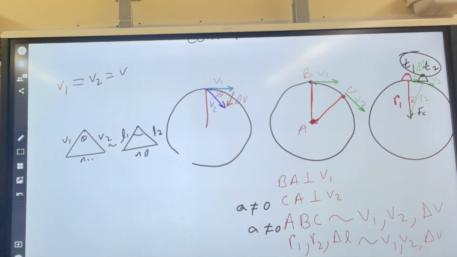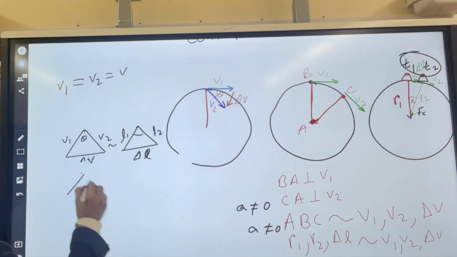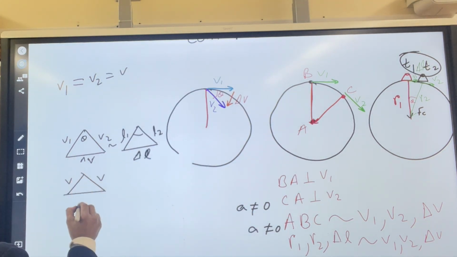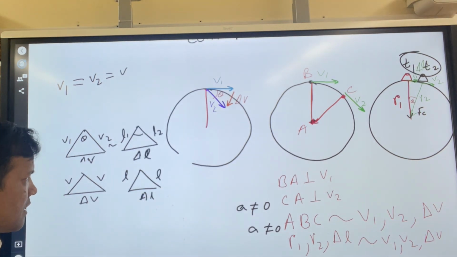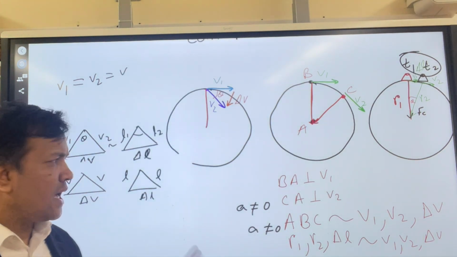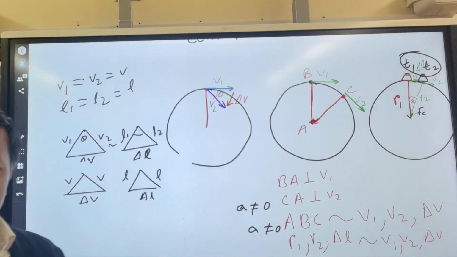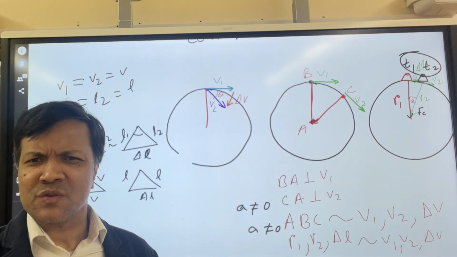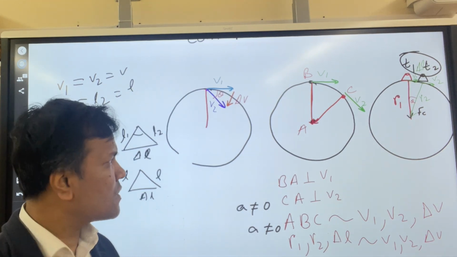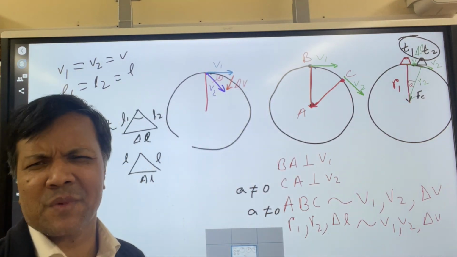Now let's use the similar triangle property to prove the centripetal acceleration that we wanted to prove. So what are you going to do? You're going to write v, delta v. You're going to write L, delta L. Again, just like the velocity, L1 is equal to L2 is equal to L. Why is that? Because you have a bucket and you have a rope. Just because you're rotating it, the rope doesn't become smaller or bigger. Which rope is bigger, the red rope or the green rope? Both ropes are the same size.